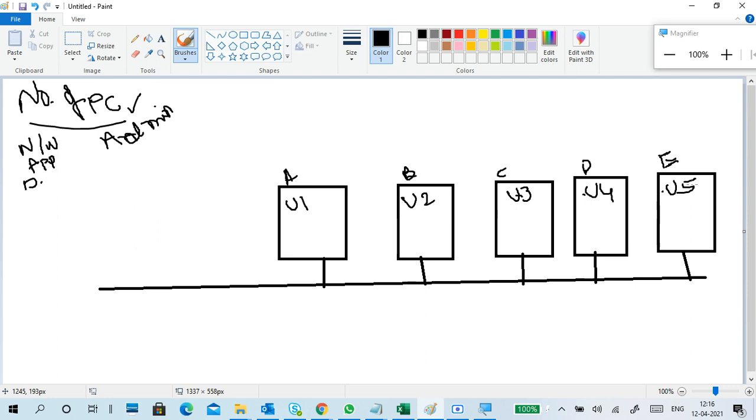But think of 50 PCs, 100 PCs, 200 PCs, 500 PCs. As the number of PCs increases, the admin's burden increases to control each individual PC. Controlling each individual PC individually is very difficult. Now, what I do is create a centralized PC.